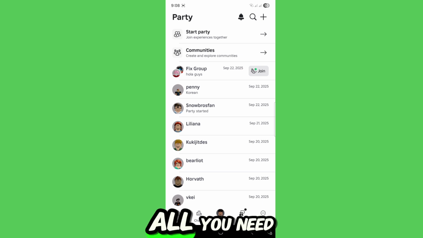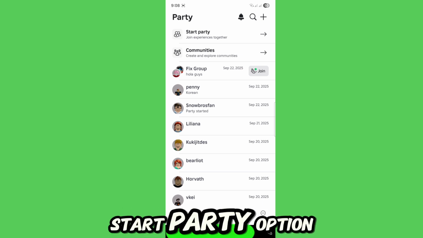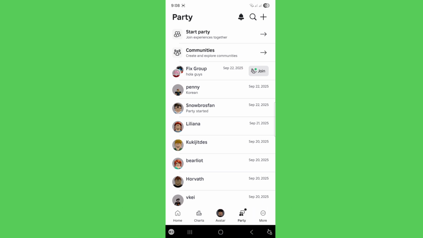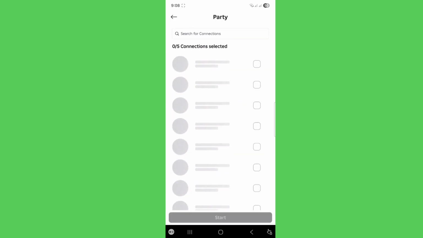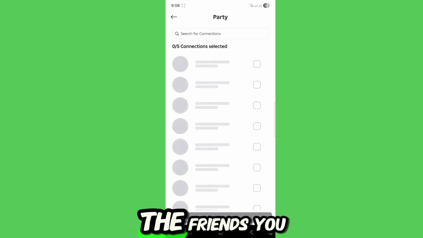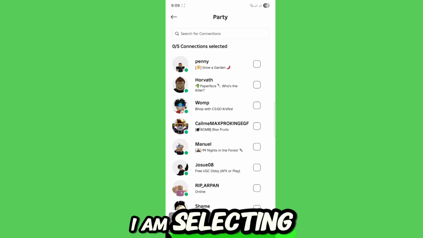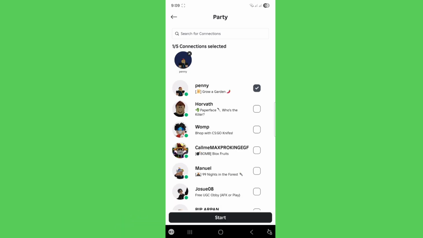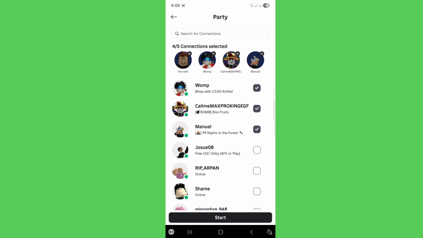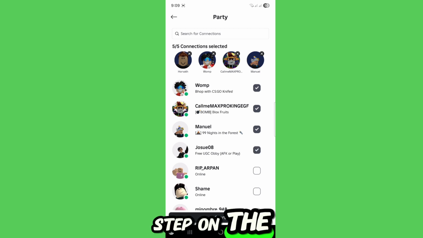So first of all, you need to tap on the start party option. After that, select the friends you want. I am selecting my friends now. Tap on the start button.